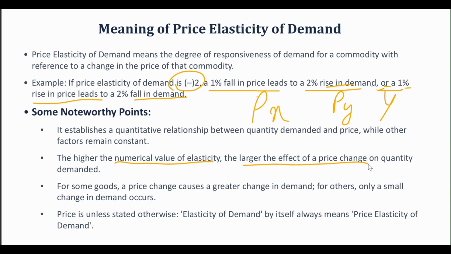So the higher the numerical value of elasticity, the larger would be the effect of change in price on the quantity demanded. For some goods, a price change causes a greater change in demand. For others, only a small change in demand occurs. We are going to see some goods as well.